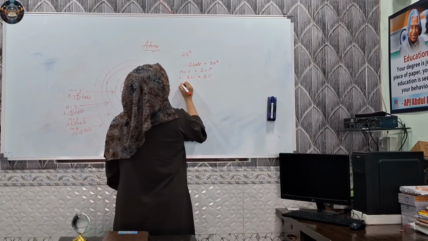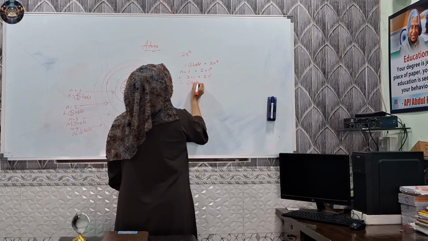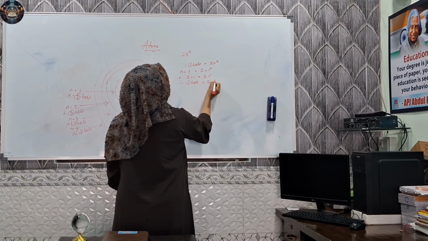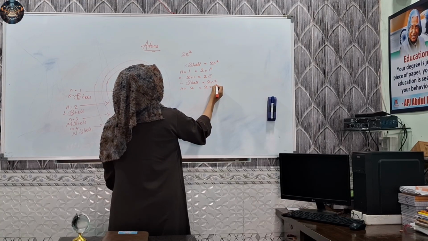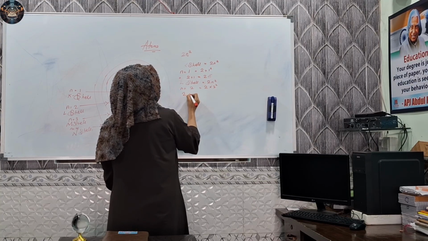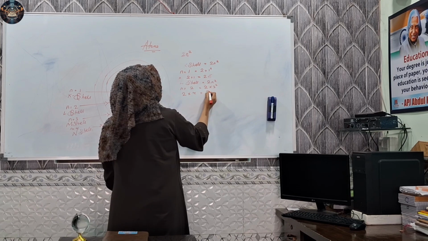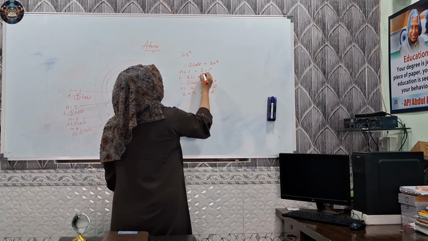Second, the L shell. 2n square, n equals 2. So 2 into 2 square. 2 square is 4. So 2 into 4 is 8 electrons.